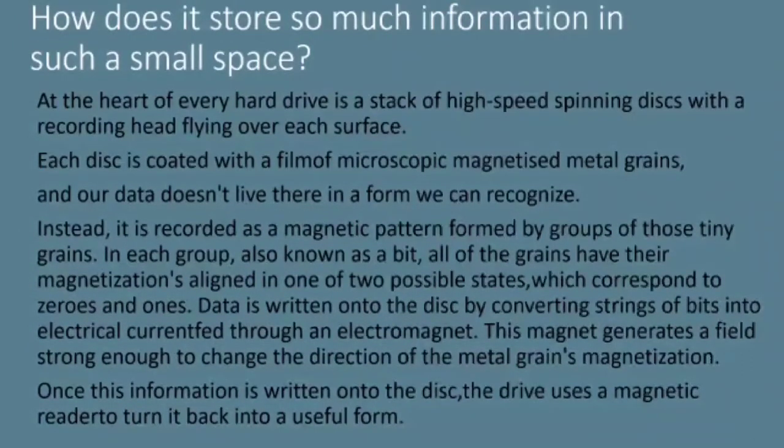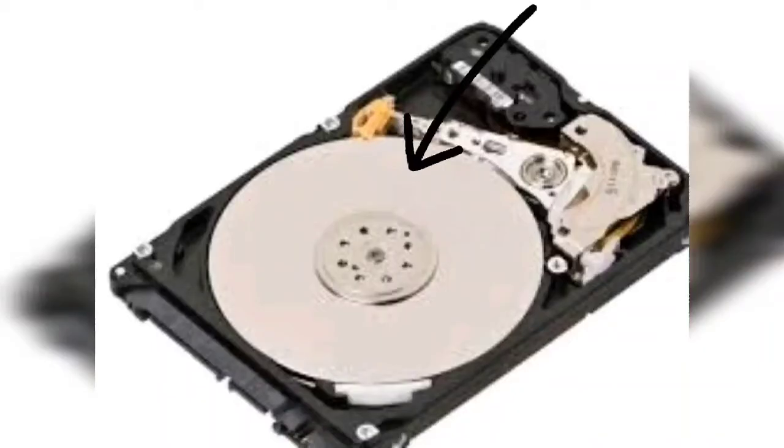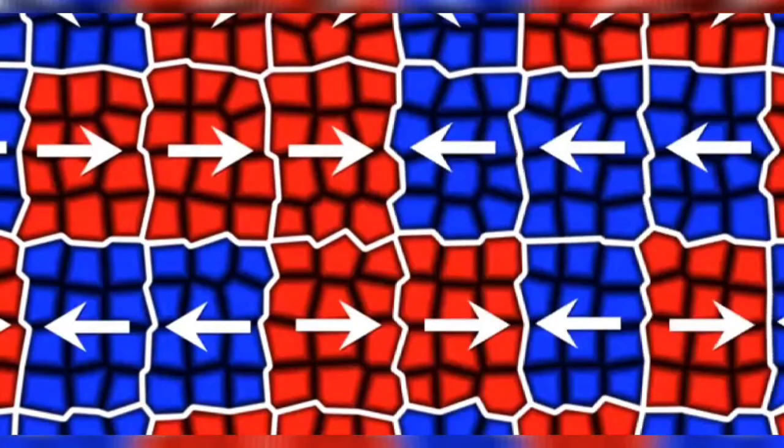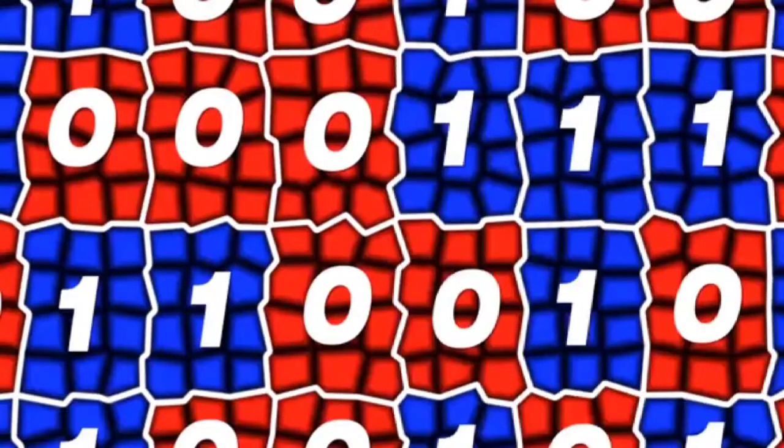How is so much information stored in such a small space? At the heart of every hard drive is a stack of high-speed spinning disks with a recording head flying over each surface. Each disk is coated with film of microscopic magnetized metal grains. Our data doesn't live there in form we can recognize. Instead, it is recorded as magnetic pattern formed by groups of those tiny grains. In each group, also known as a bit, all of the grains have their magnetizations aligned in one of the two possible states which corresponds to zeros and ones.